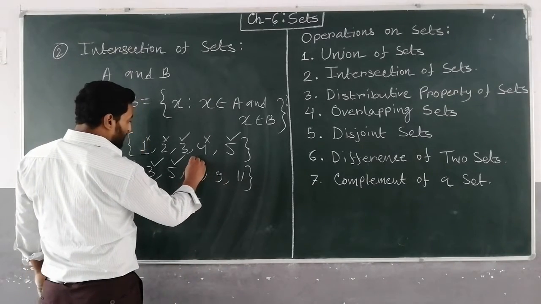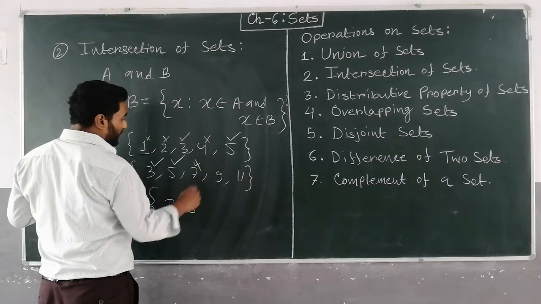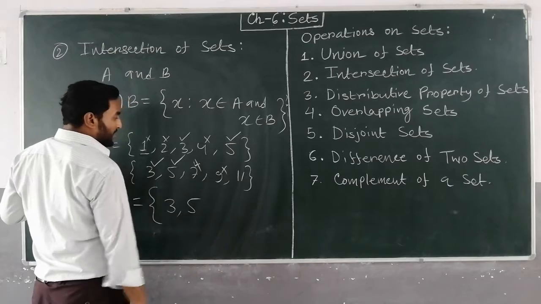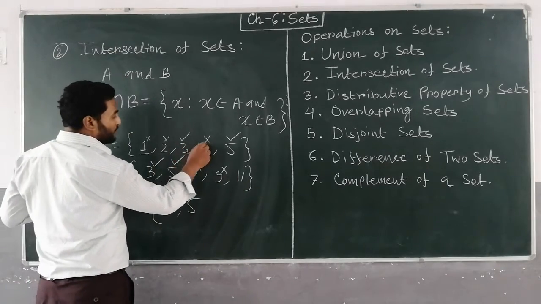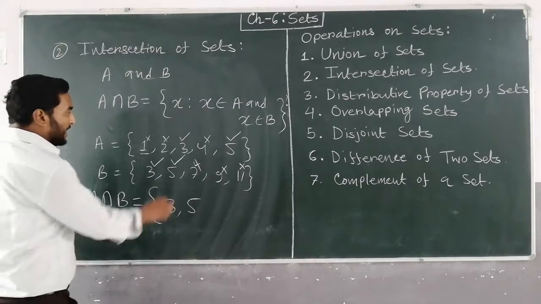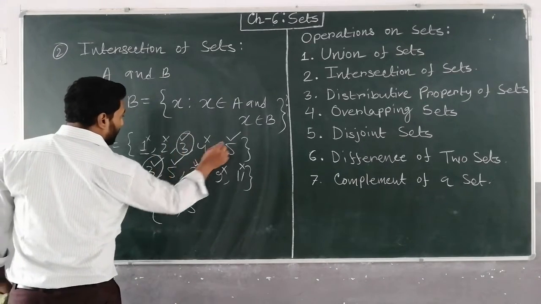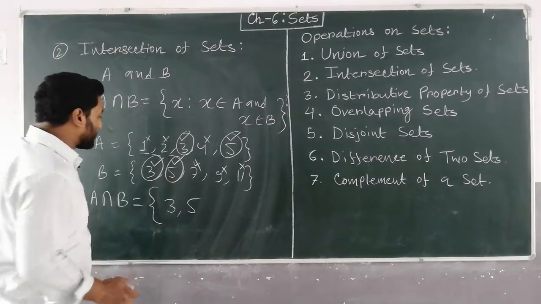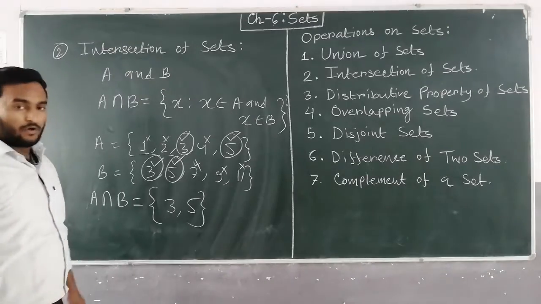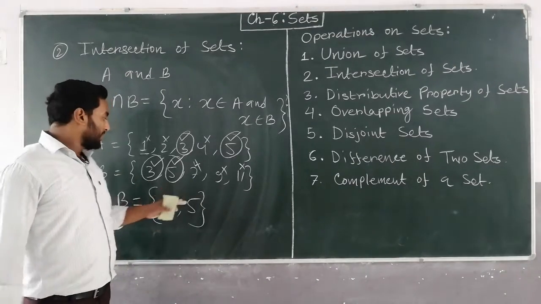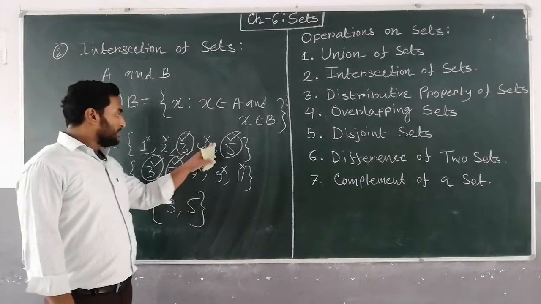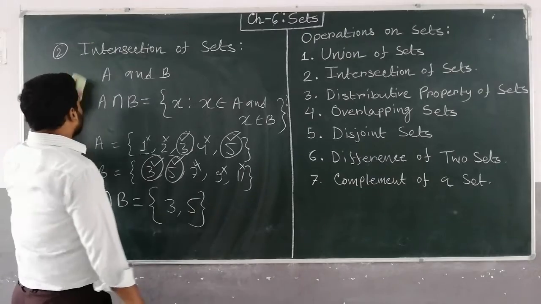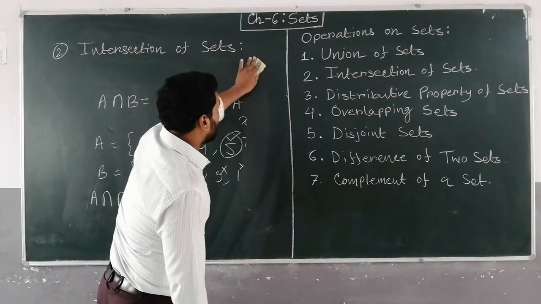Then here 7 belongs to B only, not to A, so this will not be considered. 9 belongs to B, not to A, so this will not be considered. 11 belongs to B but not to A, so this will not be considered. So only the elements that belong to both of the sets, the common elements of these two sets, that will be the intersection. So the intersection of two sets is the set that contains the common elements, the elements that belong to both of the sets. Now some properties of intersections are there.